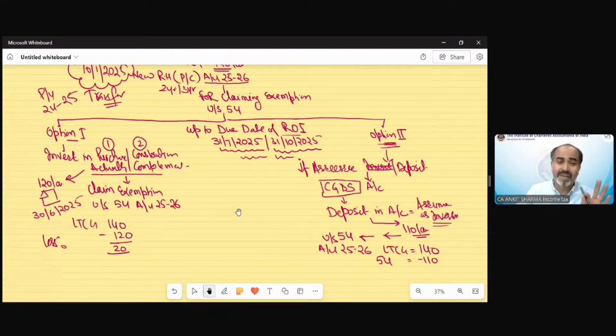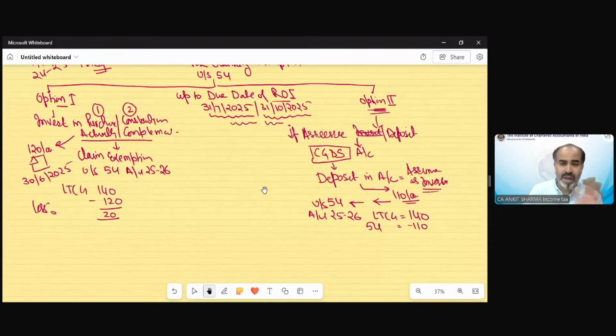In the same year, we will reduce your capital gain, trusting your deposit in that account, and capital gain would be charged on 30 lakh rupees. So you did not actually invest it. You just deposited the amount in this scheme, and the department will assume that as your real investment in purchase or construction of property.